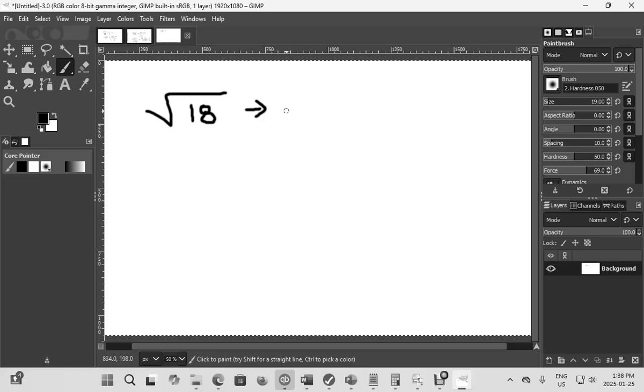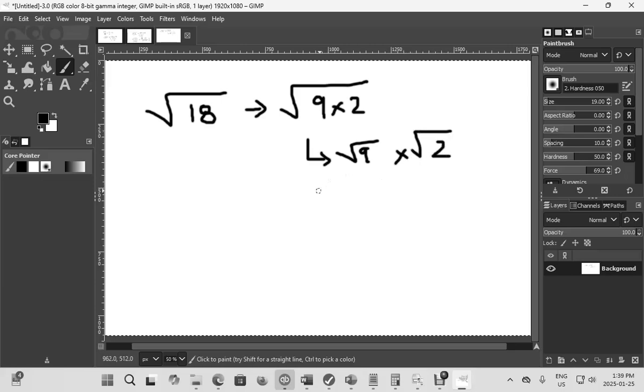Basically this is the square root of 9 times 2, which is the same as the square root of 9 times the square root of 2, which is also 3 times the square root of 2. So this will be your solution.